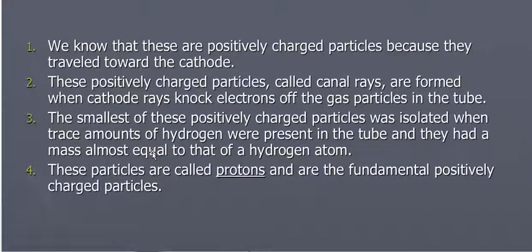We know they're positively charged because they travel toward the cathode, and the positively charged particles, which later became known as protons, are formed when cathode rays knock electrons off gas particles. And so Eugene Goldstein is credited with the discovery of protons around 1886 from the canal ray tube.